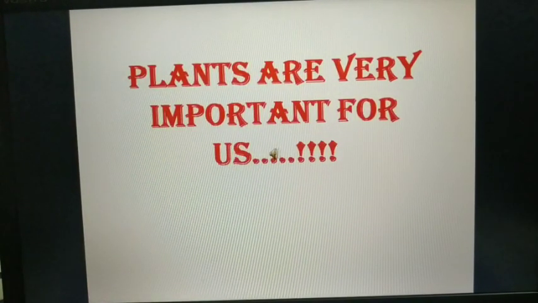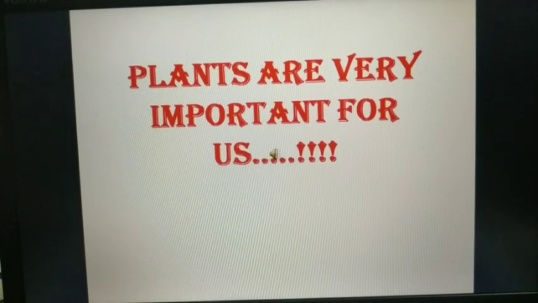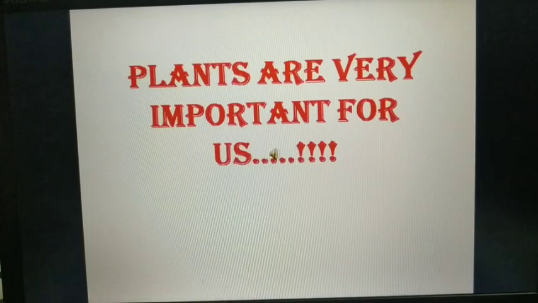So we can relate, if carrots would not be there, then none of the animals would be able to exist on planet earth, right? This is how important plants are for us. Not just carrot, but every plant or every flora that is present on earth. So we get all the nutrients from a plant.